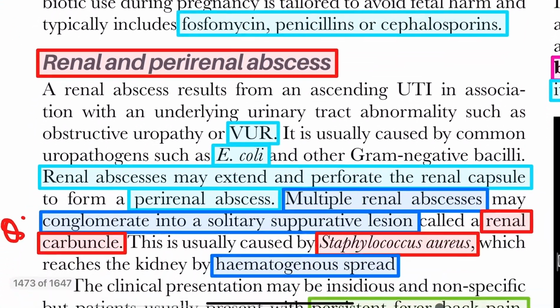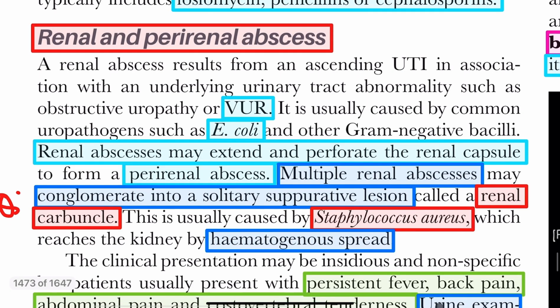Now come to renal and perirenal abscess. If there is an obstruction, because of vesicoureteric reflux and so on, it may lead to E. coli infection or other gram-negative bacilli infection. A renal abscess may extend and perforate the renal capsule; in that case, it is known as perirenal abscess. Multiple renal abscesses may conglomerate into a solitary suppurative lesion known as renal carbuncle, and renal carbuncle is most commonly because of Staph aureus.